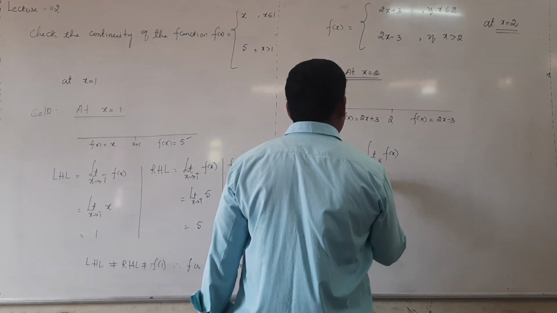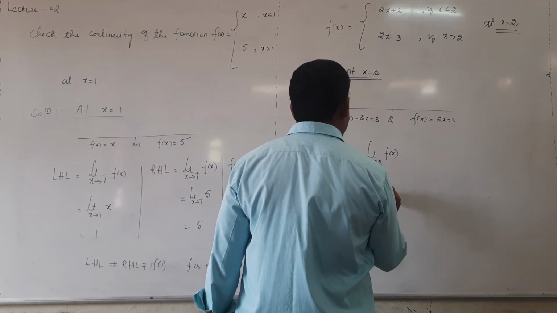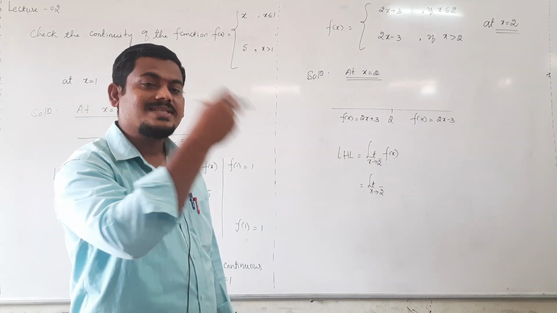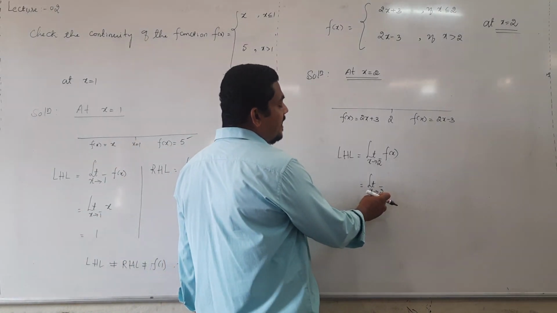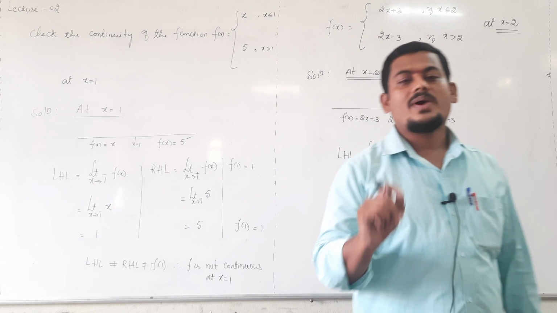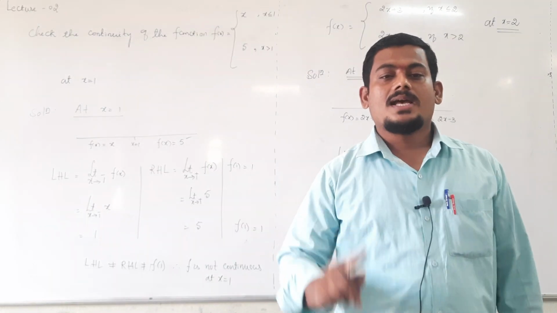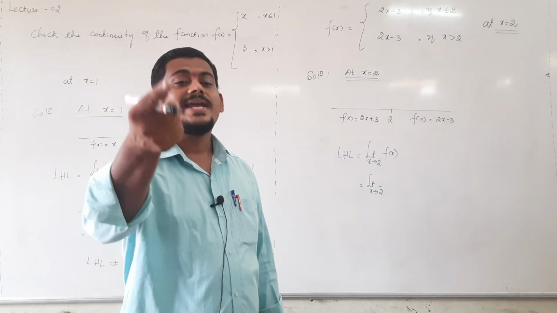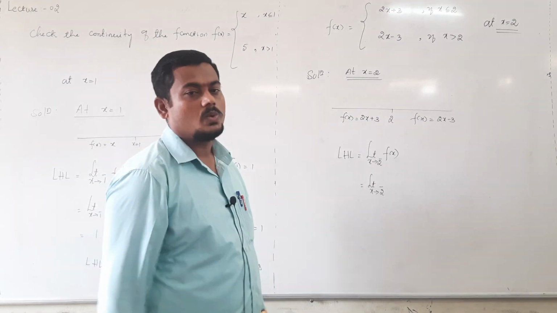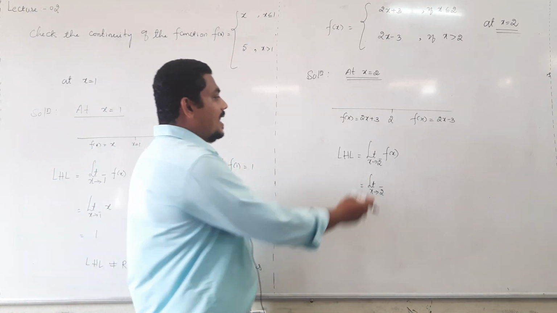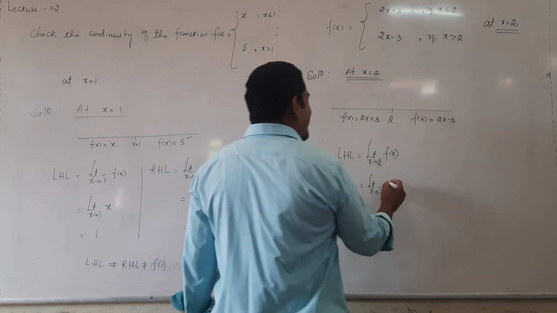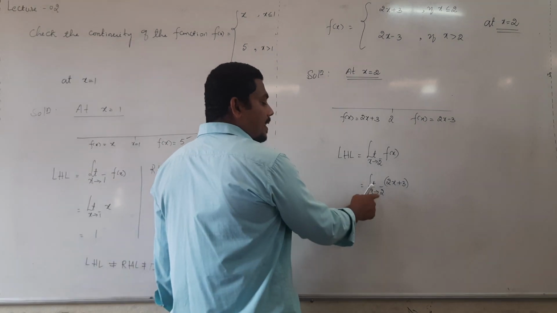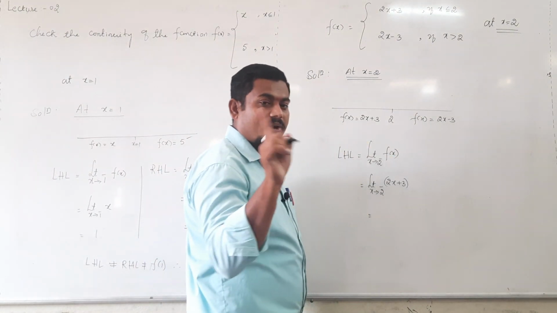Now, limit. In the first step, write the general function, that is f of x. In the next step, replace that f of x. Limit x tending to 2 minus. What is the meaning of x tending to 2 minus? On the head, if you write a negative sign, it means the left side of that point. Tending to 2 minus indicates less than 2, means left side of 2. Left side of 2, what is our f of x? 2x plus 3 only. Tending to 2 minus means left side of 2, not minus 2.